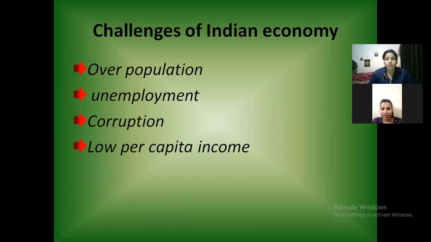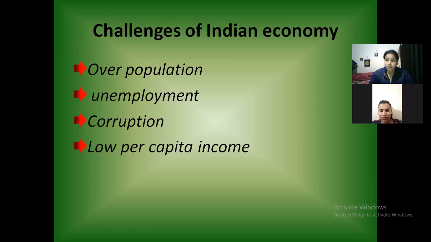First is overpopulation. Of course, we know that India is the second largest populated country in the world. Overpopulation is one of the biggest problems in India, and it is not a new problem. It has been there for years. Overpopulation has been a problem for the economy of India. Second is unemployment. Of course, there are so many people here, so providing employment to all of them is one of the greatest problems of the Indian economy.